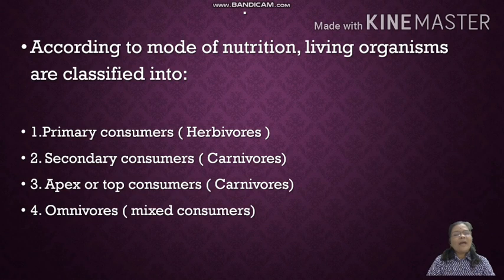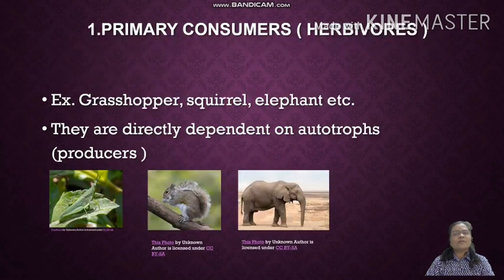Students, primary consumers are also called herbivores, secondary consumers are called carnivores, and apex or top consumers are called carnivores, and omnivores are also called mixed consumers. So, according to the mode of nutrition, there are four types of consumers.